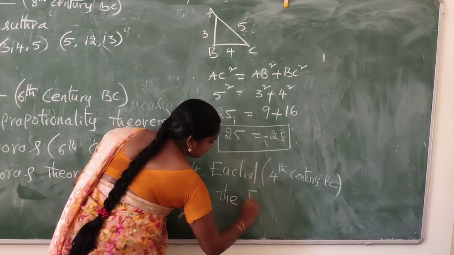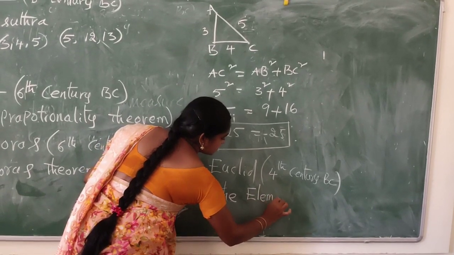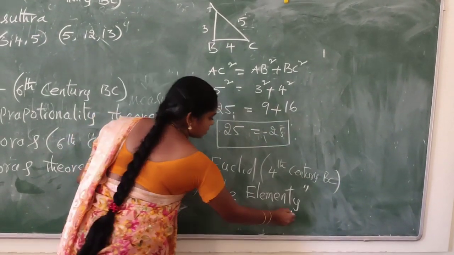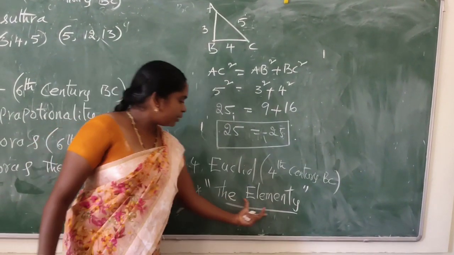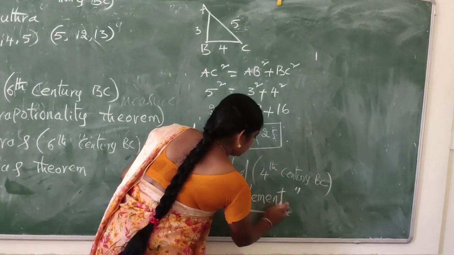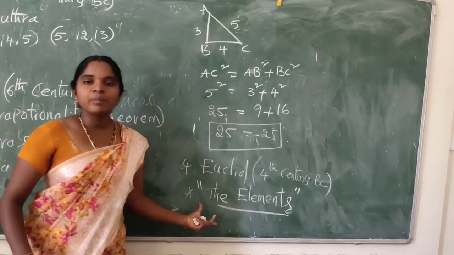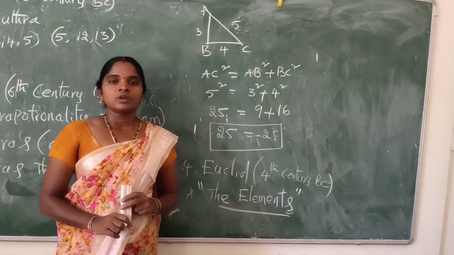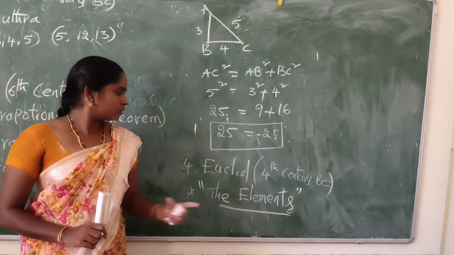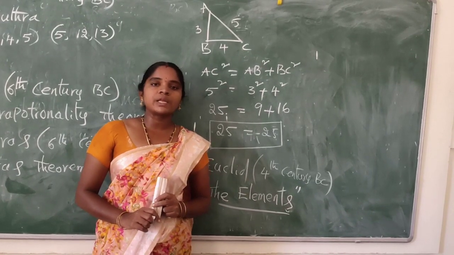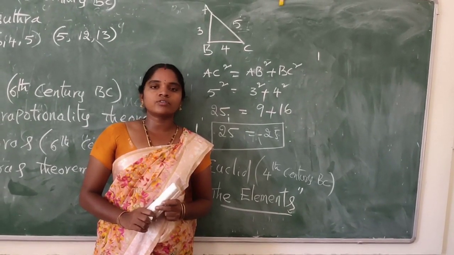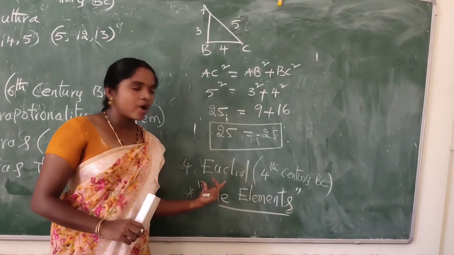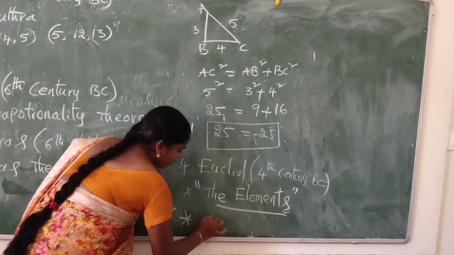The Elements contains 13 books. Each and every book gives us an explanation about the rules and properties of the structures of geometry.